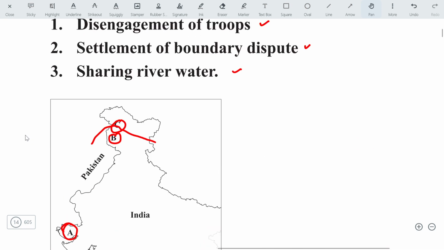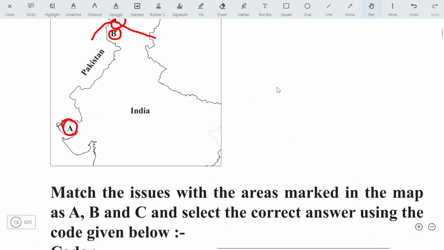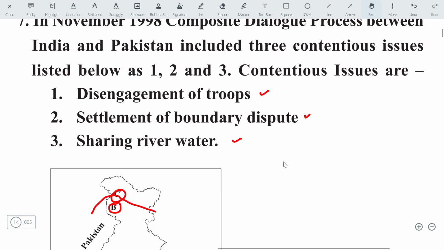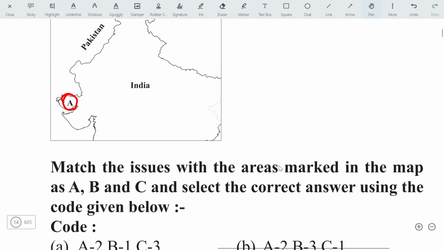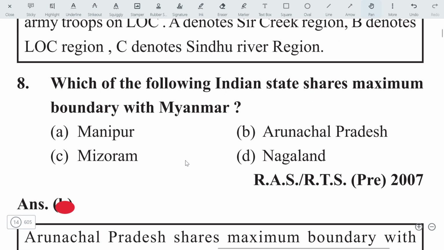A is 2, C is 1, then we eliminate option C and option D, and B is 2. Sorry, B is 1. B is 1. Then option A will be correct. Here A is 2, B is 1, and C is 3. Let's move on to the next question.